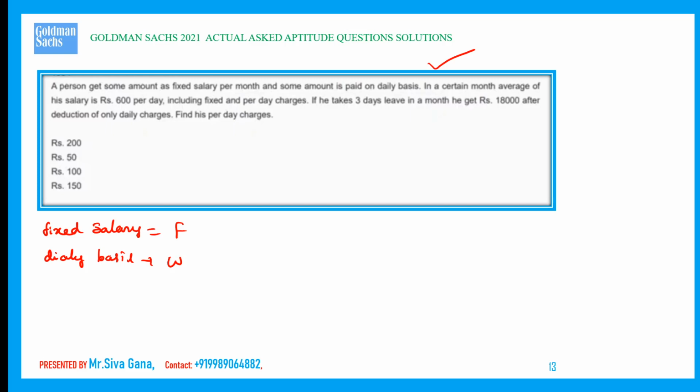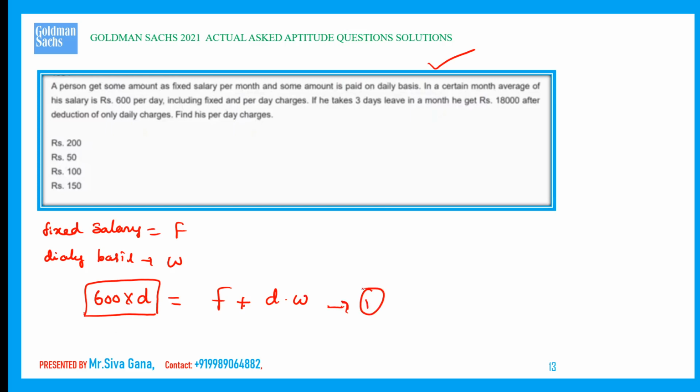In a certain month, the average salary is 600 per day. Let us say the number of days he worked is D days. This is the salary for the D days. Now the fixed salary is F plus the daily basis. He worked for D days and each day he gets W. So F plus DW is equal to 600D. This is the first equation that we got.